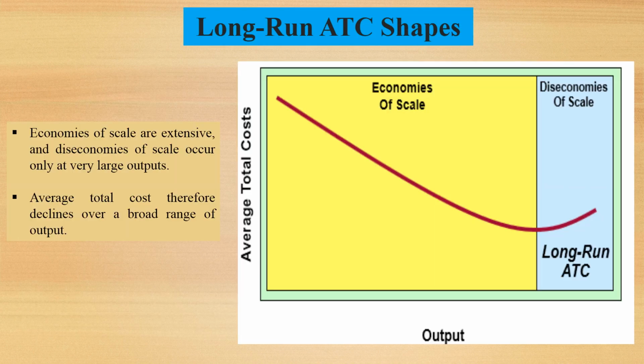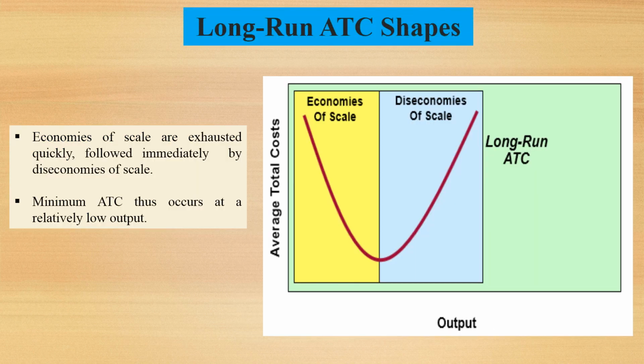Here we have another shape of long run average total cost curve. This curve shows that economies of scale are extensive, and these economies of scale occur only at a very large output. Average total cost therefore declines over a broad range of output. Here we have another shape of long run average total cost curve. This long run average total cost curve indicates that economies of scale are exhausted quickly, followed immediately by diseconomies of scale. Minimum average total costs thus occur at a relatively low output.